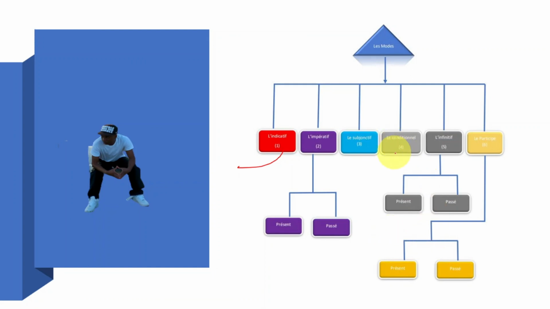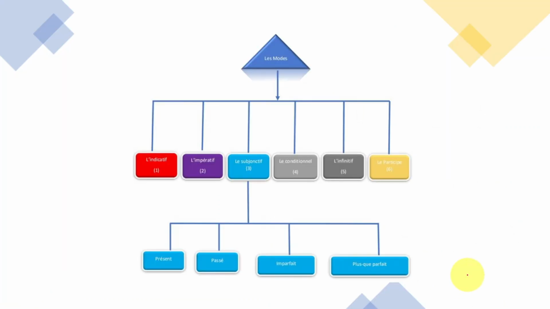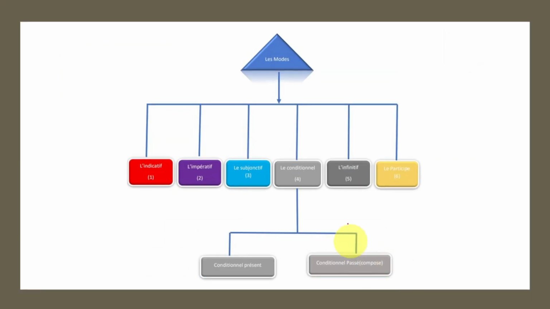Now, here we have l'infinitif. Inside of l'infinitif, we have a présent, a passé, le participe, a présent and passé. Okay? Now, we have le subjonctif: présent, passé, imparfait, plus-que-parfait. We're going to look at that later on, my dear video. And we have le conditionnel présent, conditionnel passé or composé. Okay?